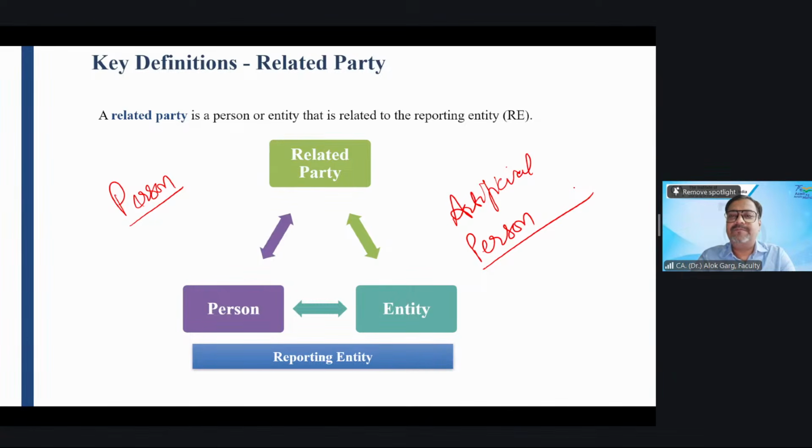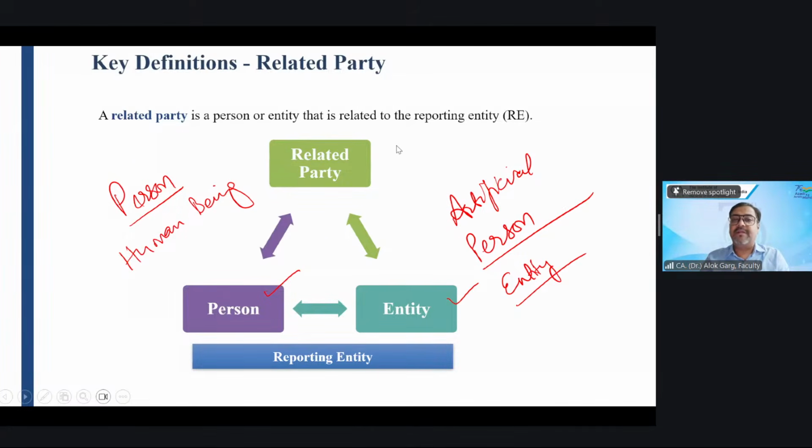Companies, entities, okay? So person means human being. Person means Alok, Saminathan, Lavanya, Rahul. Okay, so these are the person. Artificial person means entity, right? Entity is a bigger word because the related party should not necessarily be only the entities where the word ends with private limited or limited. It could be partnership firms also, proprietorship firms also. It could be anyone. So related party can be a person or it can be an entity.